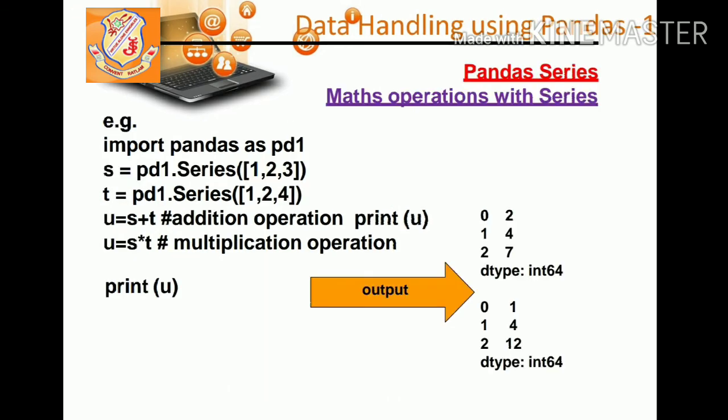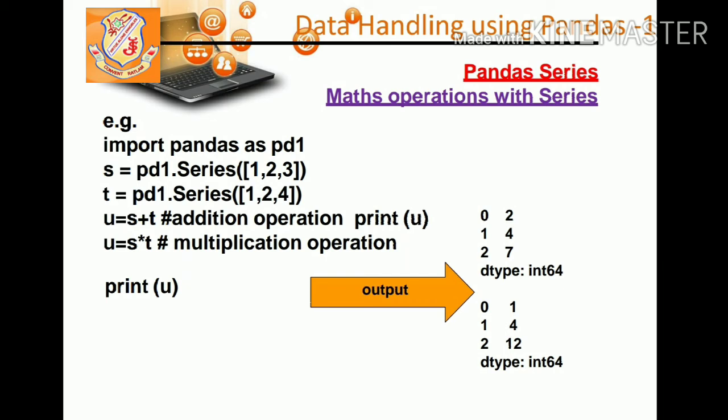Now in the next example, I am explaining mathematical operations with series. You can see we have imported pandas as pd1. S is the first series with content 1 to 3 and T is another series with content 1 to 4. U equals S plus T. This is for addition, and the other U is for S star T, meaning multiplication. Now you can see the output.